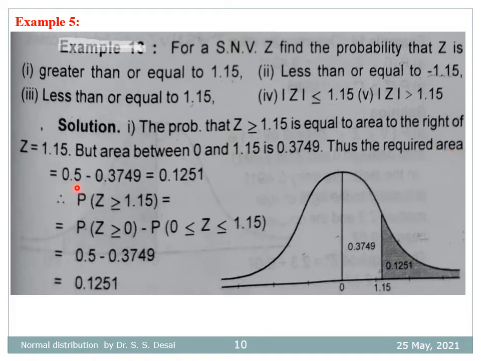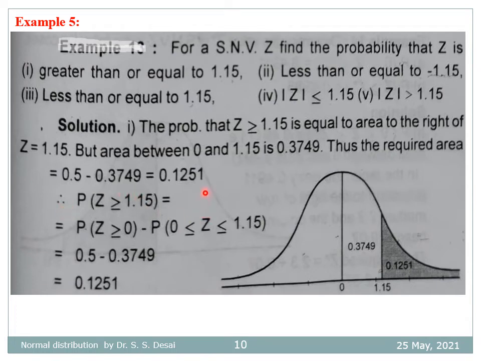and thus the required area is equal to 0.5 minus 0.3749, equal to 0.1251.